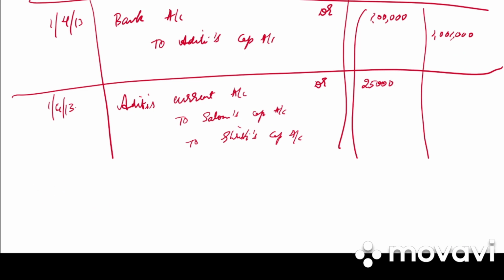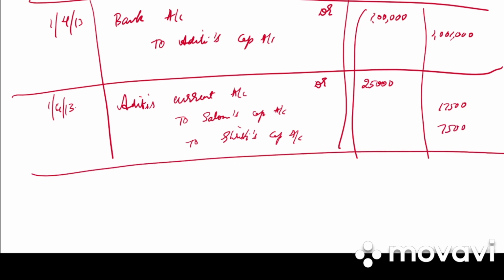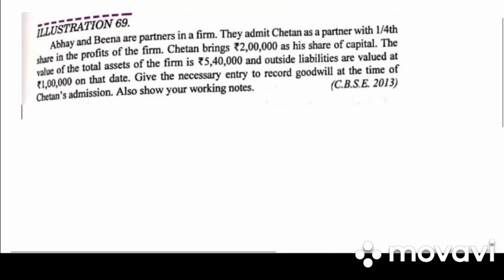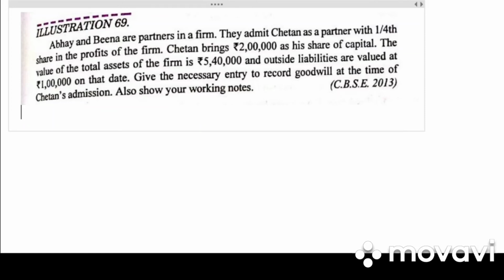So it is in the sacrificing ratio. 25,000 into 7 by 10, 17,500. 25,000 into 3 by 10, 7,500. So write the narration. Aditi's share of goodwill credited to sacrificing partner's capital account. Clear? Next, let's go on to illustration 69.